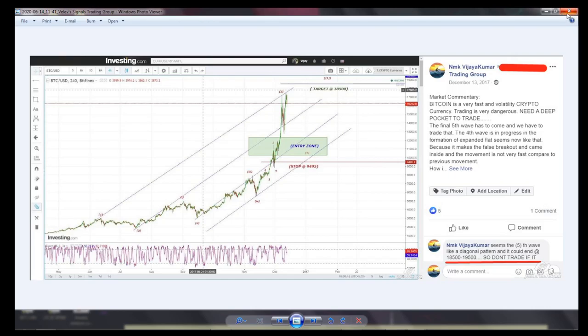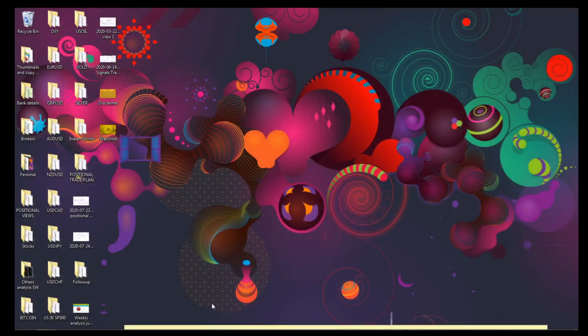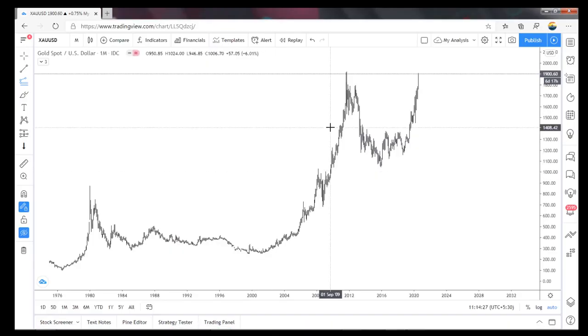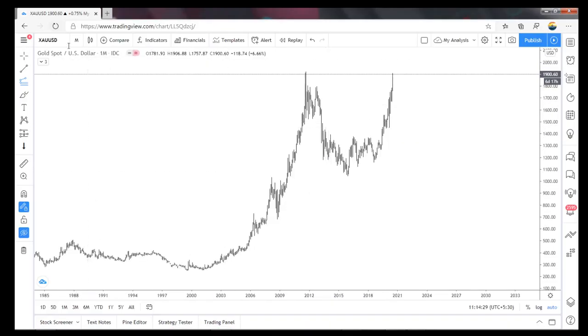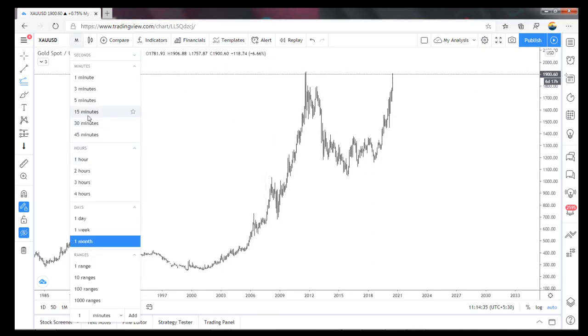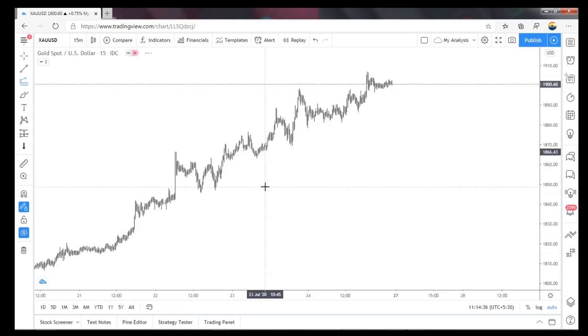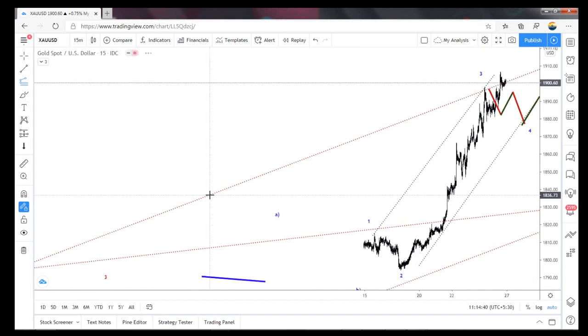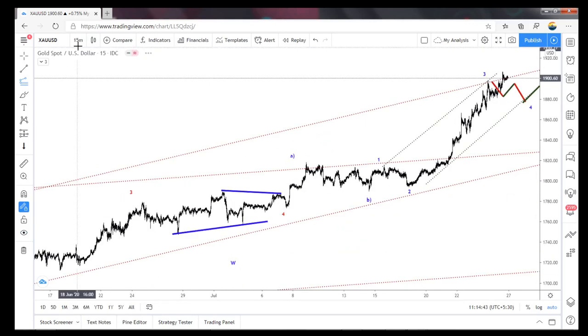So don't get attacked, and you will be trapped by the big people, big institutions. So this is a great example of what I am showing. So now we will look at the 15-minute chart. See what I said. Here is